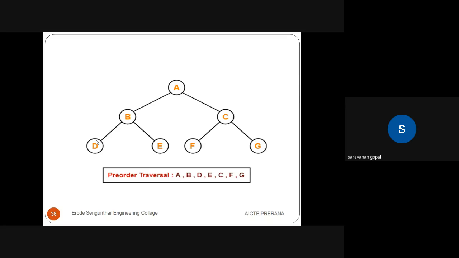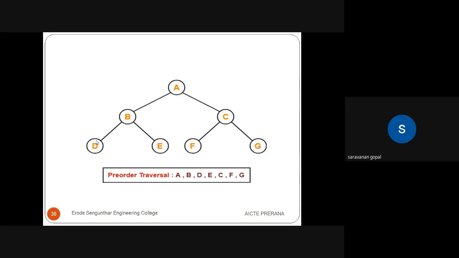After that, go for the right side. So first visit the A, okay, it's over. Then visit the B. B is the root node of D and E. Oh, we already visited. Then we go for the left side. The left child of B is D. So we can visit the B.